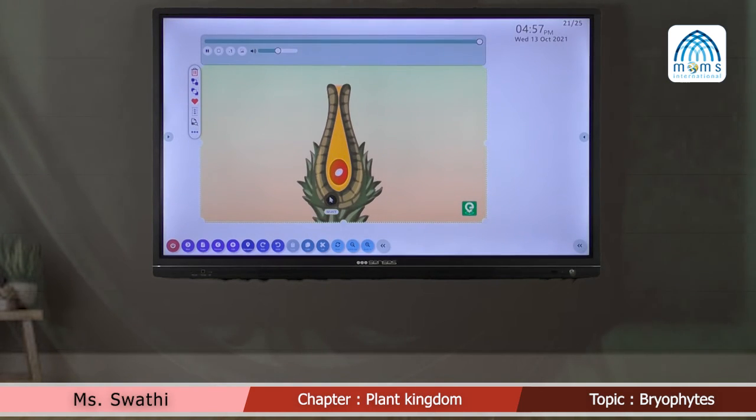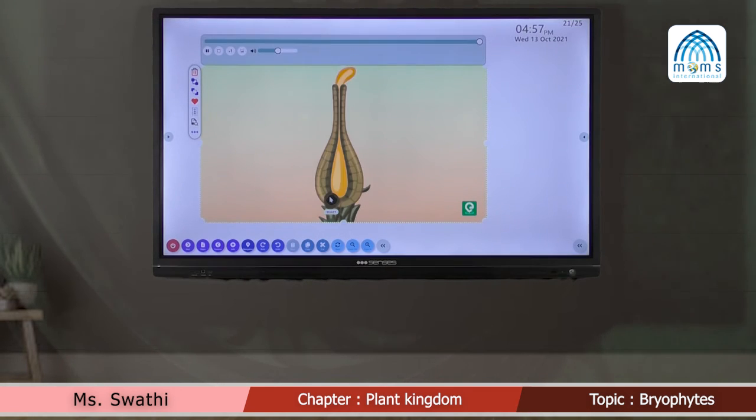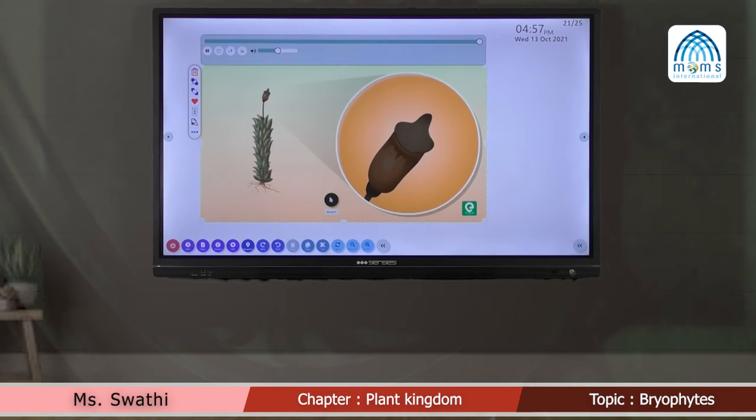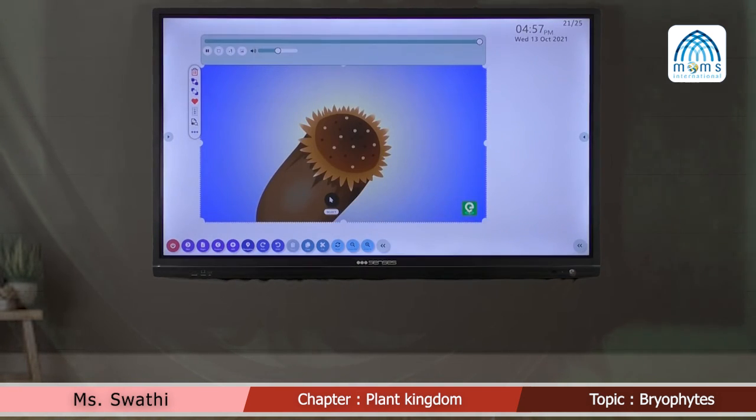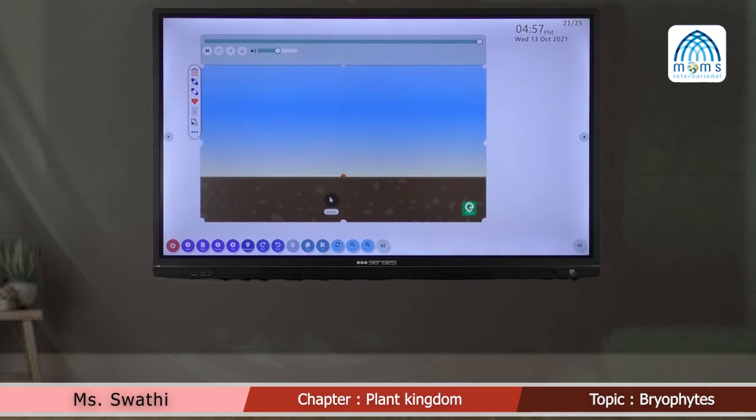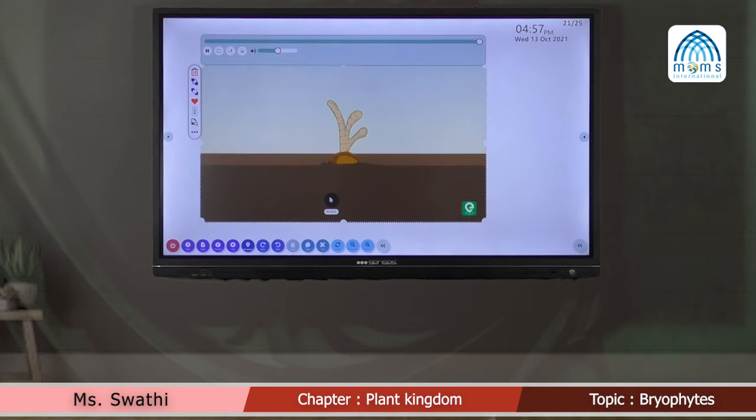Zygotes do not undergo reduction division immediately. They produce a multicellular body called sporophyte. The sporophyte is not free-living but is attached to the photosynthetic gametophyte and derives nourishment from it. Some cells of the sporophyte undergo reduction division or meiosis to produce haploid spores. These spores germinate to produce the gametophyte.